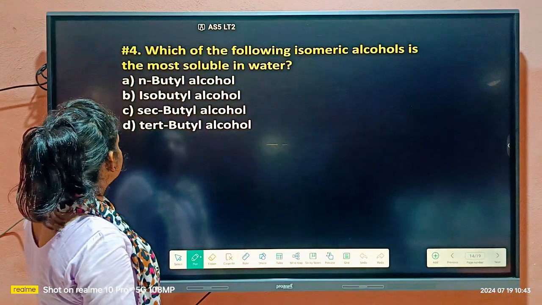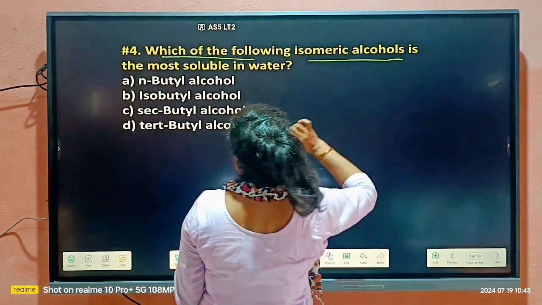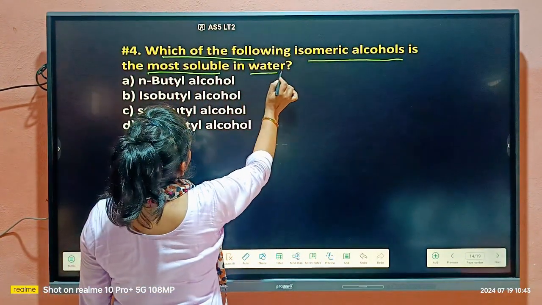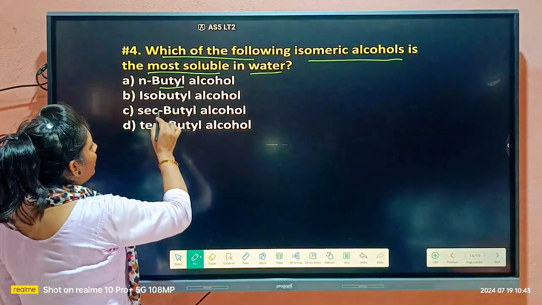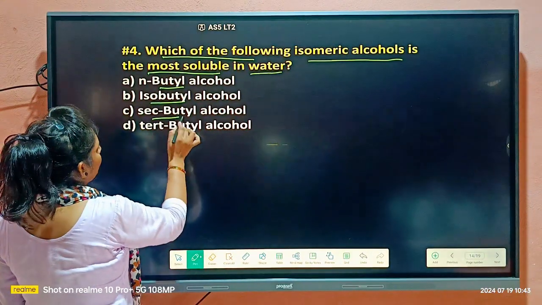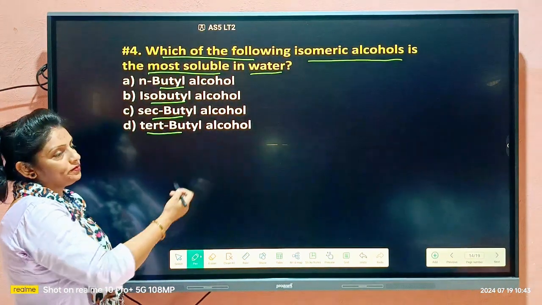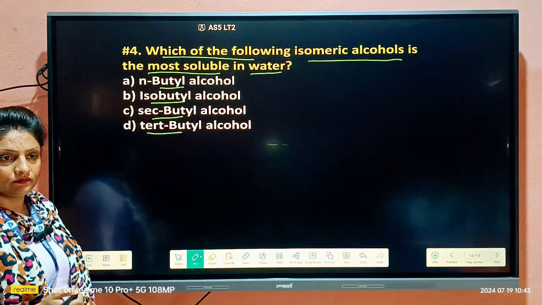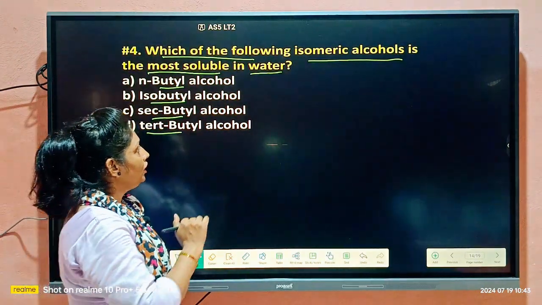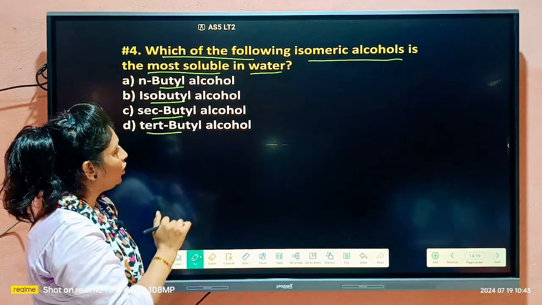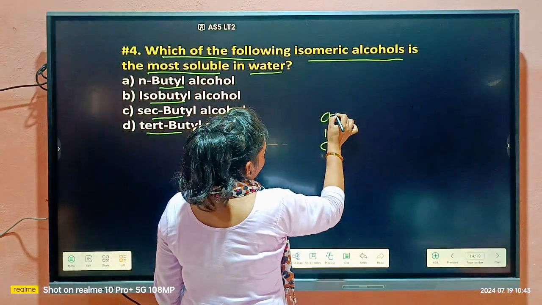Our next question is: which of the following isomeric alcohols is the most soluble in water? Here we have N-butyl alcohol, isobutyl alcohol, secondary butyl alcohol and tertiary butyl alcohol. Students, which one will be the right option here? You know very well, if we draw the structure for all the isomers, so what will happen?